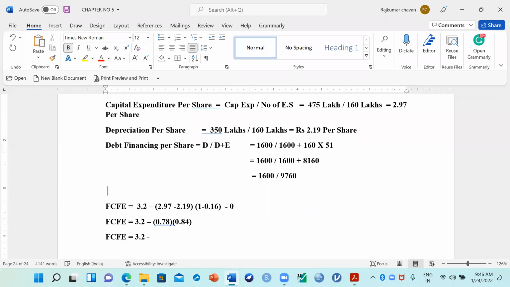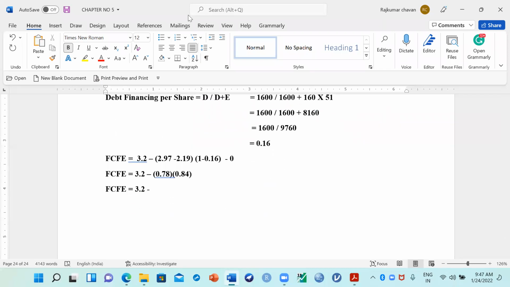So now once again divide, 1,600 divided by 9,760, how much? What is the value? 0.16. Did you get it?